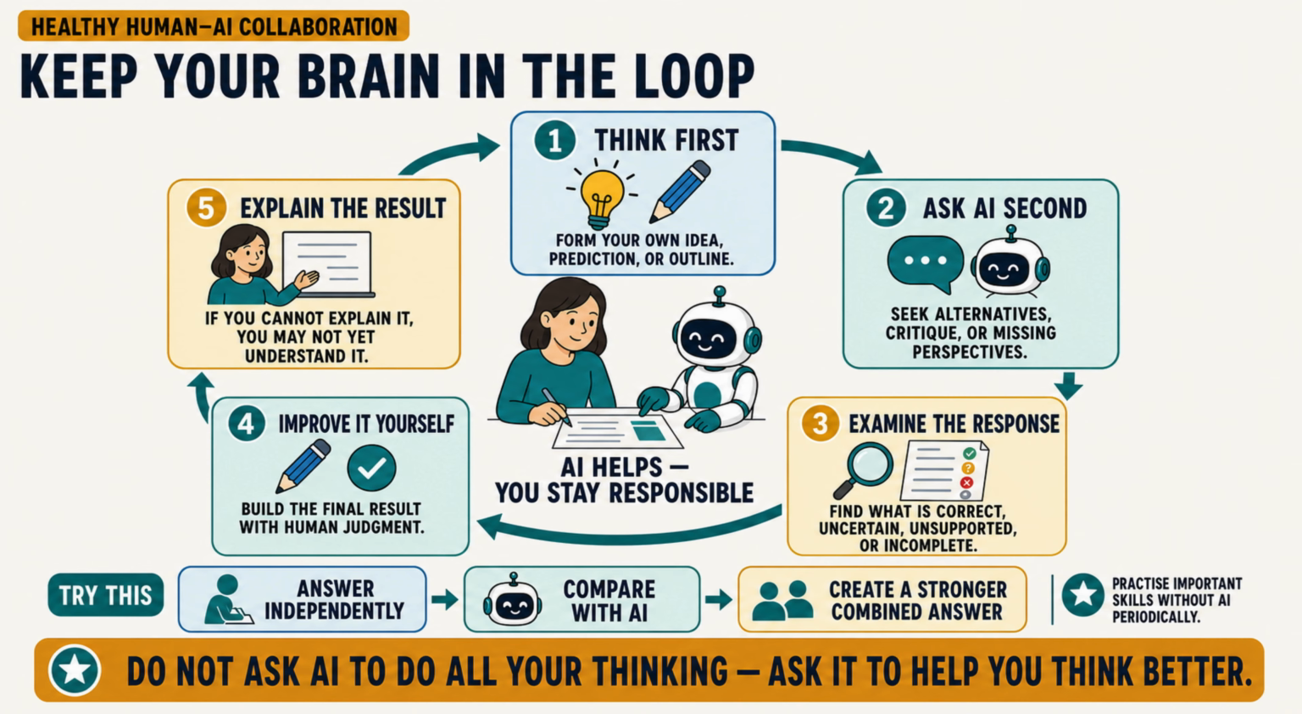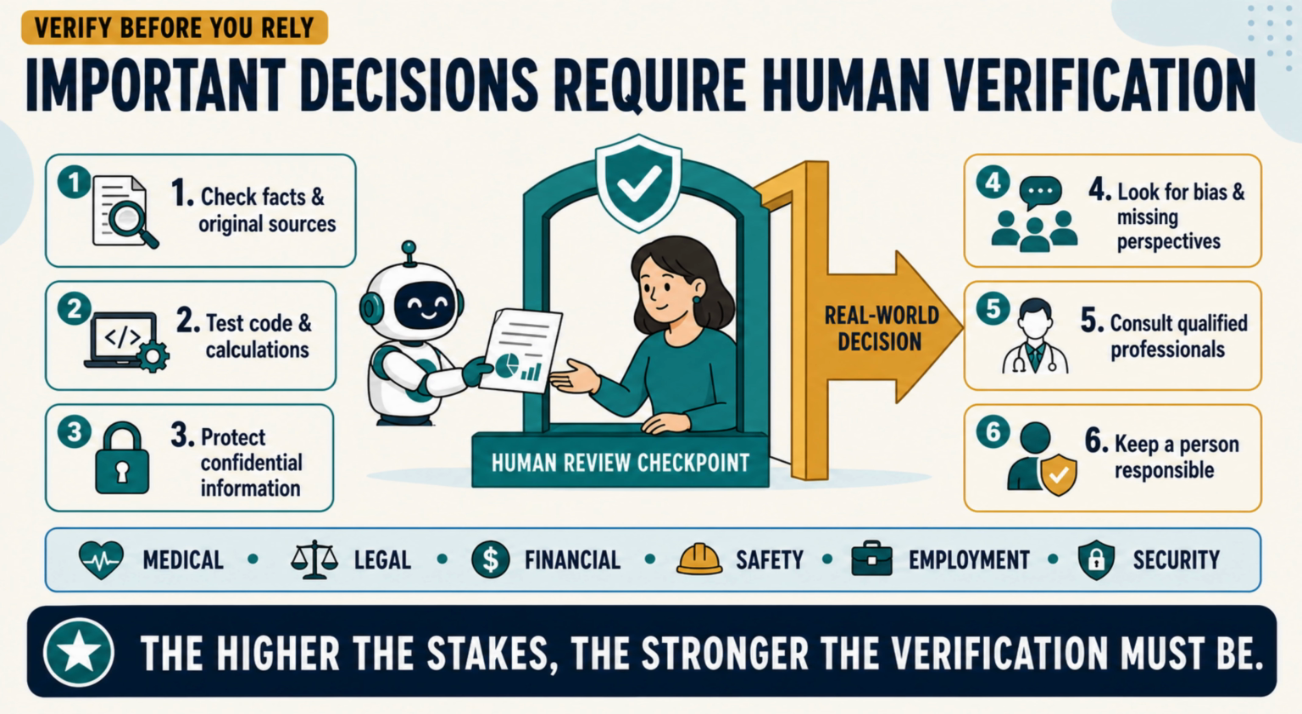Keeping people in the loop is even more important when the decision has real consequences. AI can produce incorrect facts, fabricated citations, biased suggestions, insecure code, or incomplete reasoning. Verify important claims using reliable original sources. Test calculations in code rather than trusting the explanation alone. Protect passwords, private customer information, confidential documents, and other sensitive data. Do not place protected information in an unapproved environment.